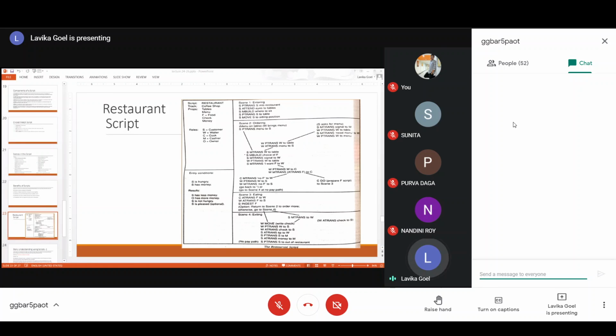So it depends upon your CD representation, who is the source and recipient of that particular object, that the meaning of this primitive action P trans will change. S is not going anywhere, he is taking the menu towards himself. So it depends upon how you represent the source and recipients of this particular menu object, then your P trans meaning will change accordingly. When you represent it in a CD format, your source and destination is the same, but the object is the menu.